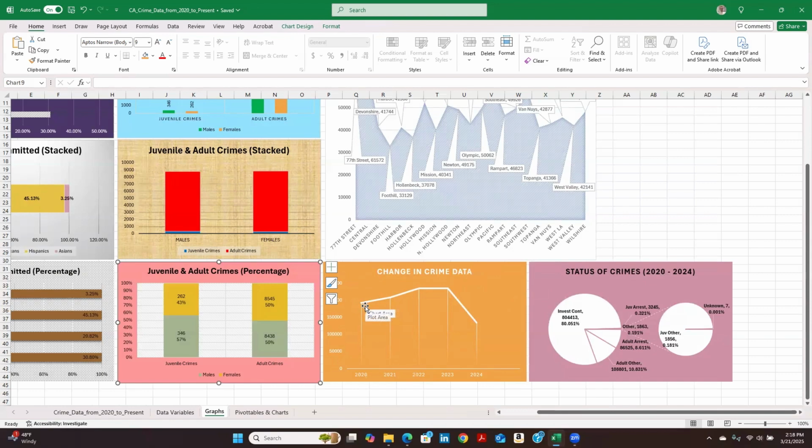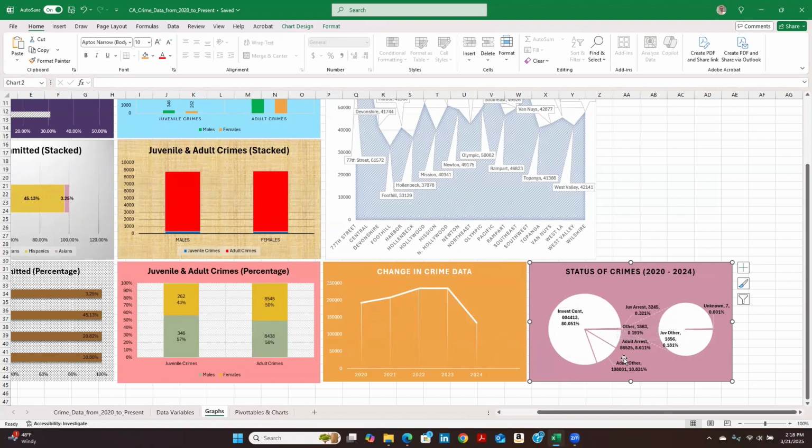And crime has steadily increased over the years until 2022, where crime slightly decreased and then took a huge drop after the year 2023. I'm not sure why it dropped so much, but I was quite surprised to see that huge drop in numbers.